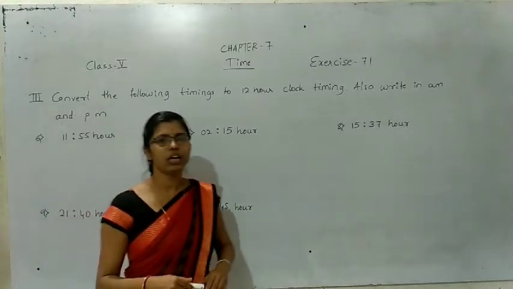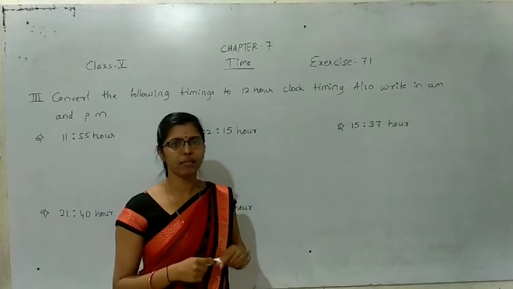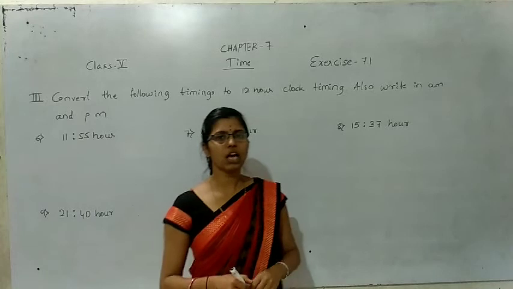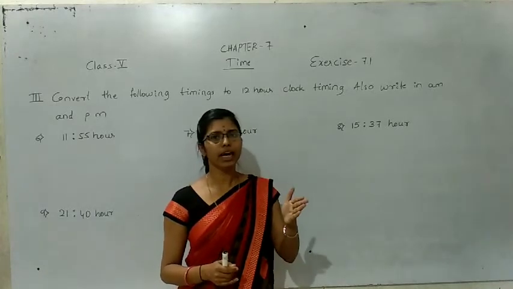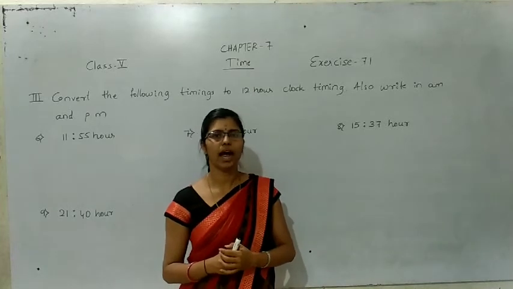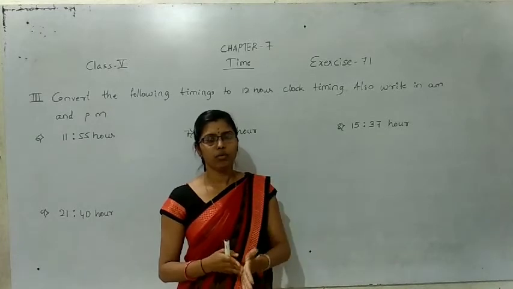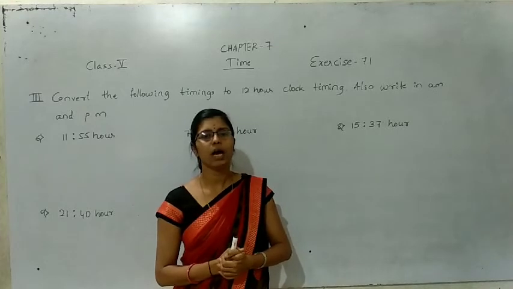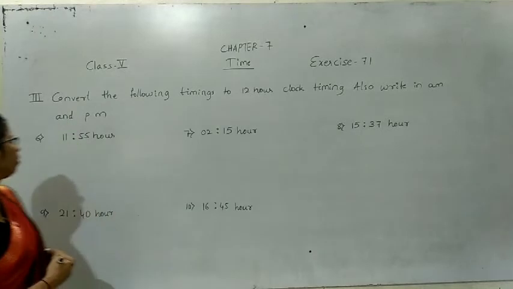Whatever the given time is, whether it is AM, you should write AM, that is anti-meridian, and PM, that is post-meridian. In the previous class, you all know about the time from midnight 12 to midday 12, that is AM, anti-meridian. The time between midday 12 to midnight 12, that is PM, post meridian. Now we will see one by one.